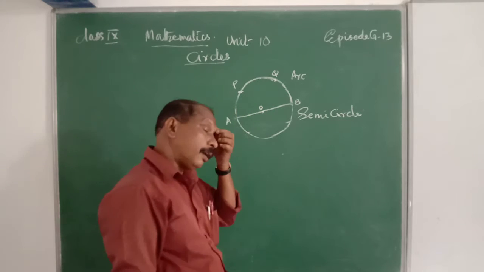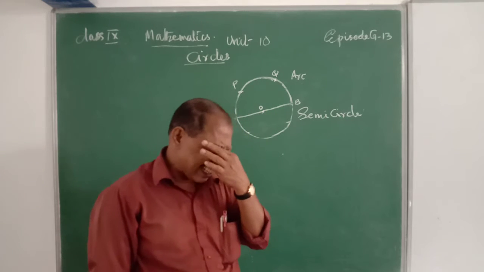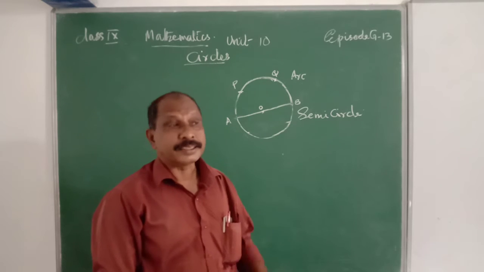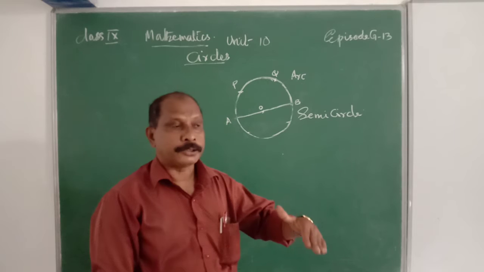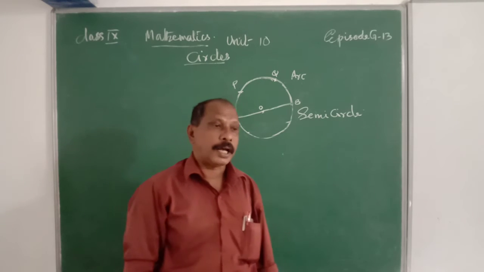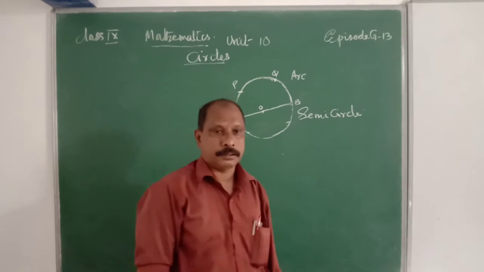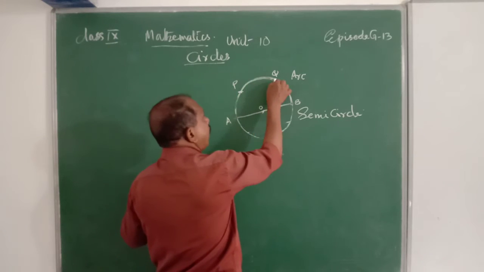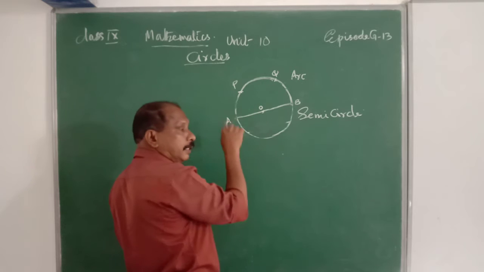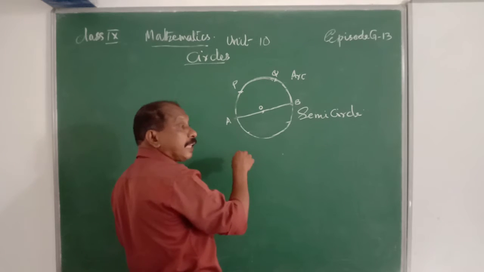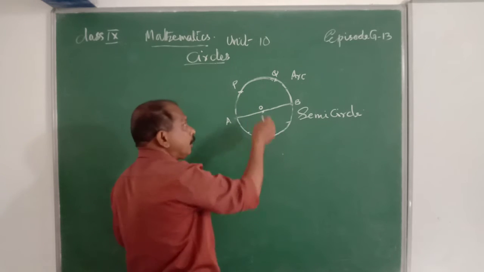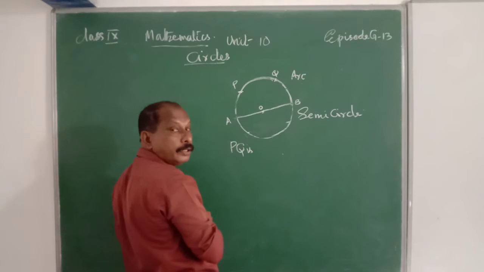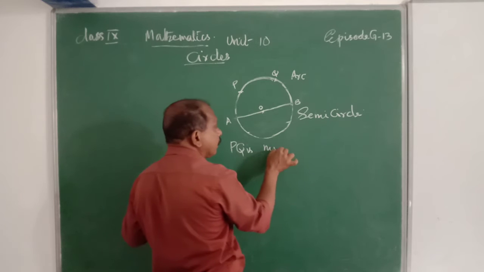What is a semicircle? The end points of the arc of the circle are the end points of a diameter that passes through the center. Therefore, that part is known as a semicircle. Then PQ is an arc. Its length is less than the semicircle. Therefore, that PQ is what? Minor arc.